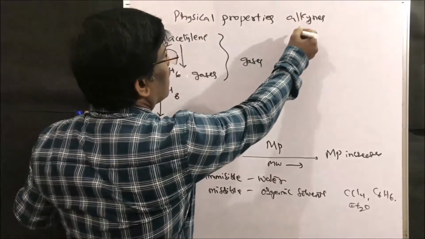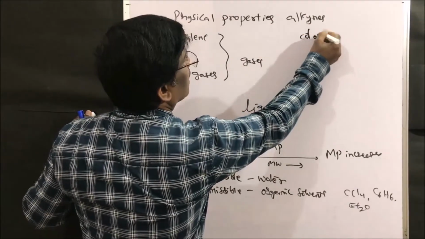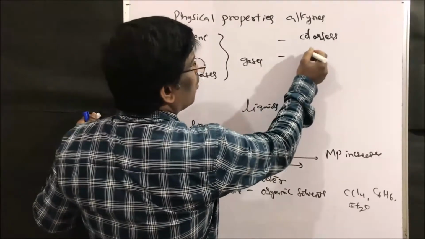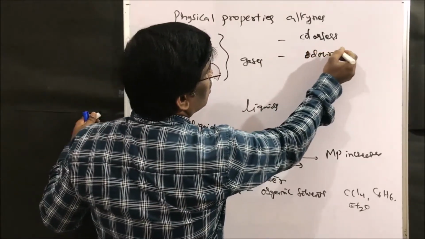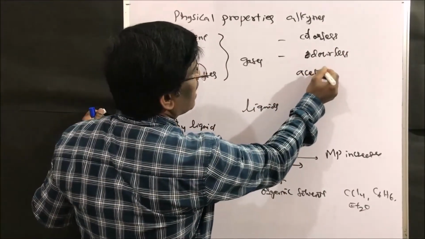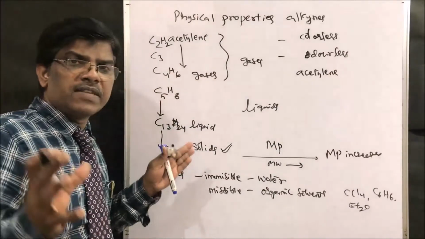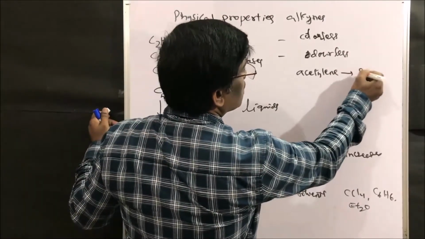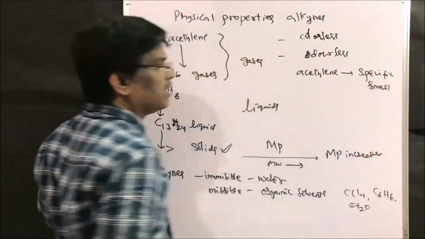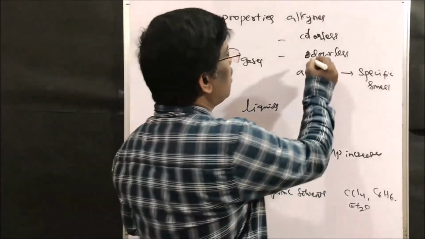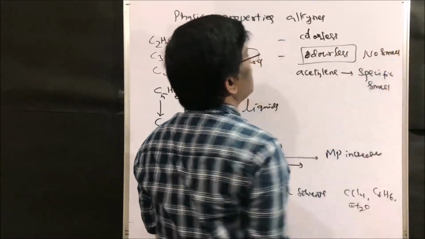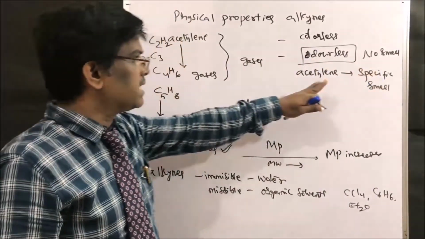And they are colorless compounds, all are colorless. When it comes to smell, they are odorless. However, acetylene will have a specific smell. So, colorless, no smell, except acetylene, right friends?